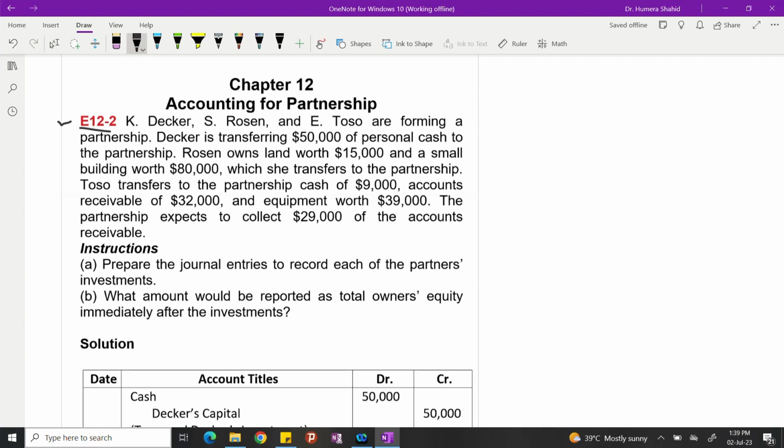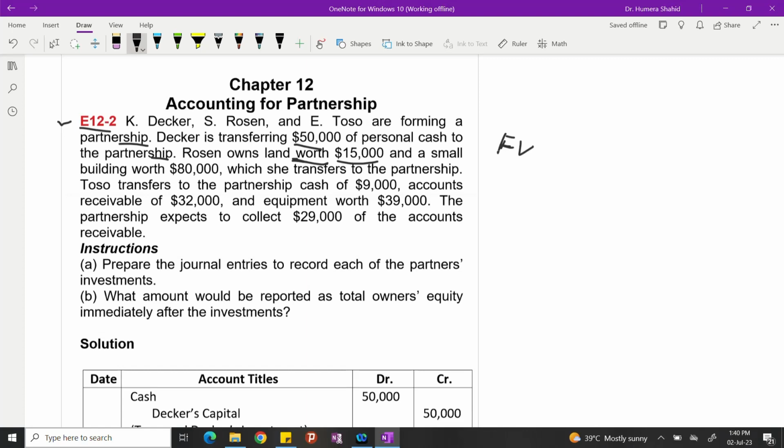This is K. Decker, S. Rosen, and Itoso forming a partnership. They are starting a partnership. Decker is transferring $50,000 of personal cash to the partnership. Rosen owns land worth $15,000. They did not tell us the value for this land, they just wrote the worth. Worth means what it currently has in the market. They did not say book value, so we always record the assets based on the fair value or the market value. So this is the land, 15,000.